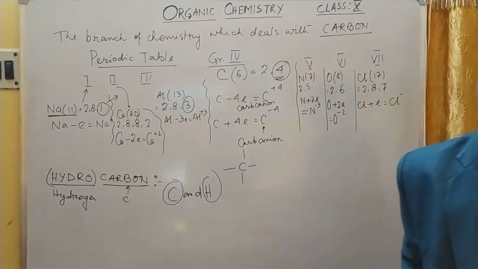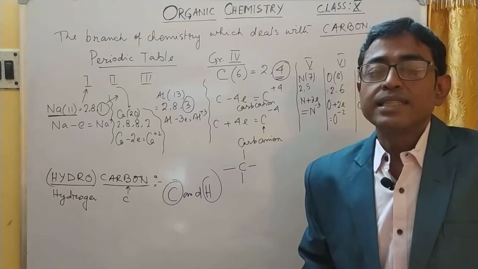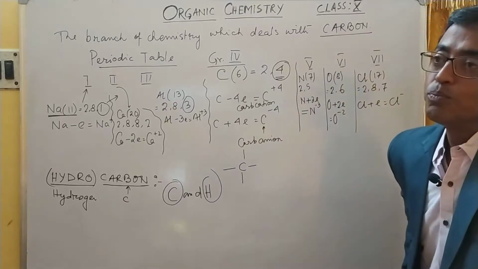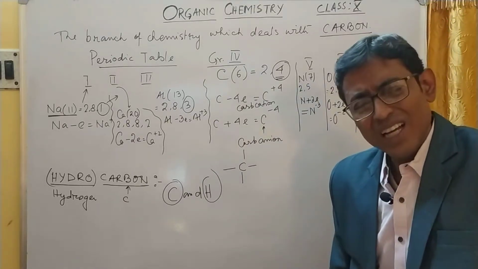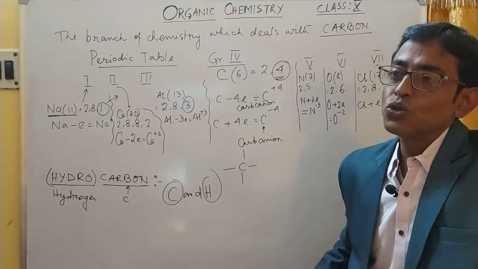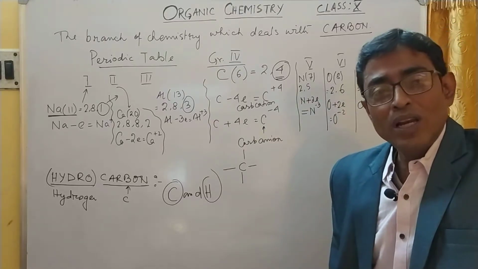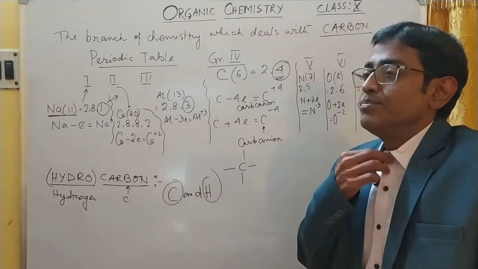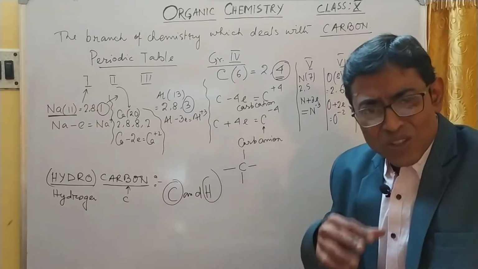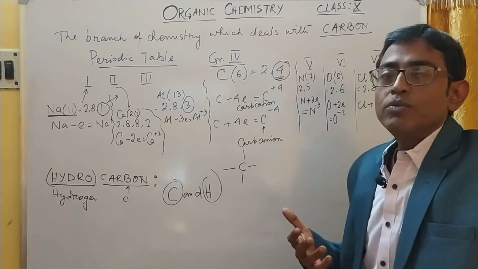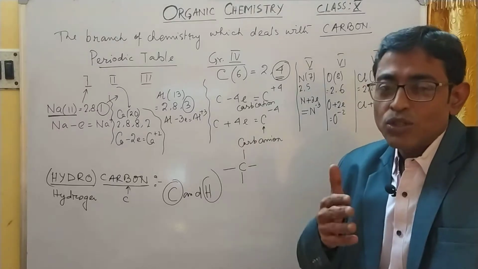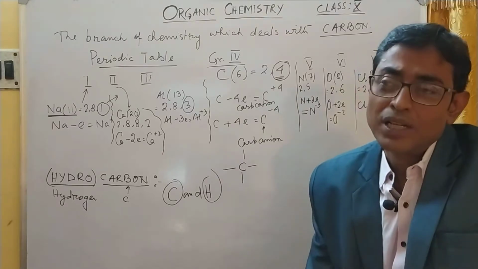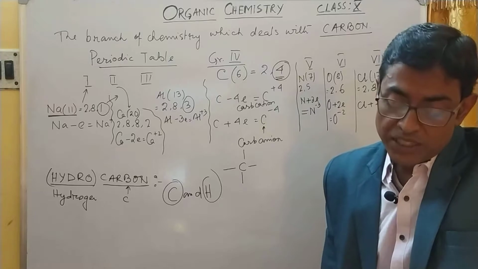Remember, hydrocarbons are everywhere in the world. In plants, we all know protein, carbohydrates, fats, all are related to hydrocarbons. The compound containing hydrogen and carbon. In animals, in biology you must have read that the synthesis of glucose involves carbon, hydrogen, oxygen. The formula of glucose is C6H12O6. All the foods, carbohydrates, vitamins, proteins, fats, and also clothing.